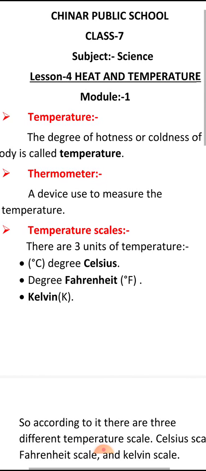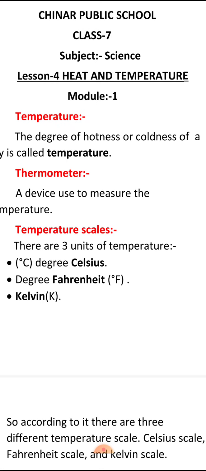So there are 3 units of temperature. So what we call this? 3 units of temperature. First, degree Celsius. We can also write it as degree C. Degree Fahrenheit, we can write it as degree F. And Kelvin, simply K. Kelvin is called the standard unit of temperature.